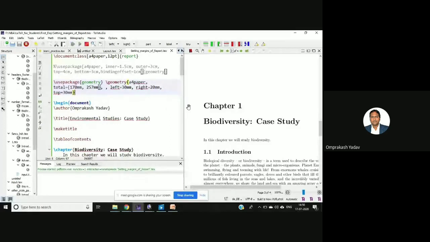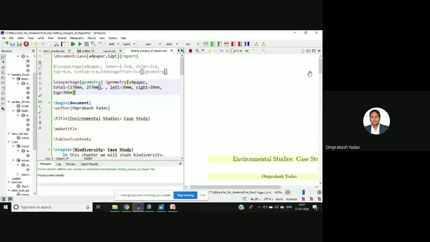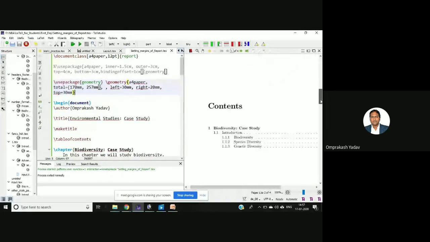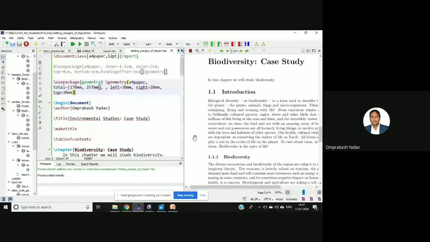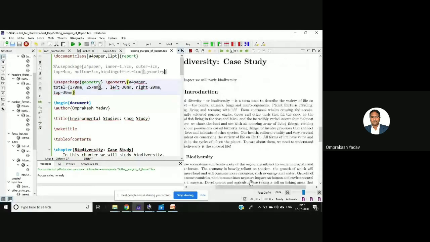I'll just run this. Okay. See here, it has changed. Left 30 mm. Right also there are some changes. I'll just change this one, let's say 50.